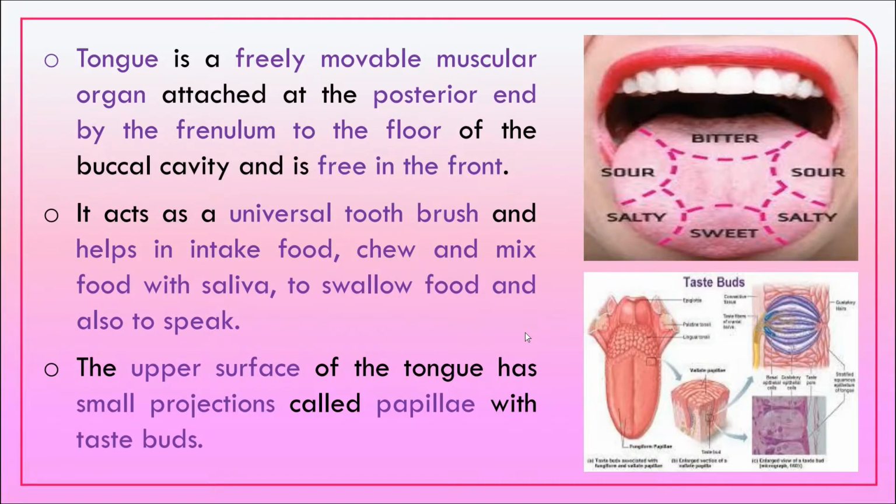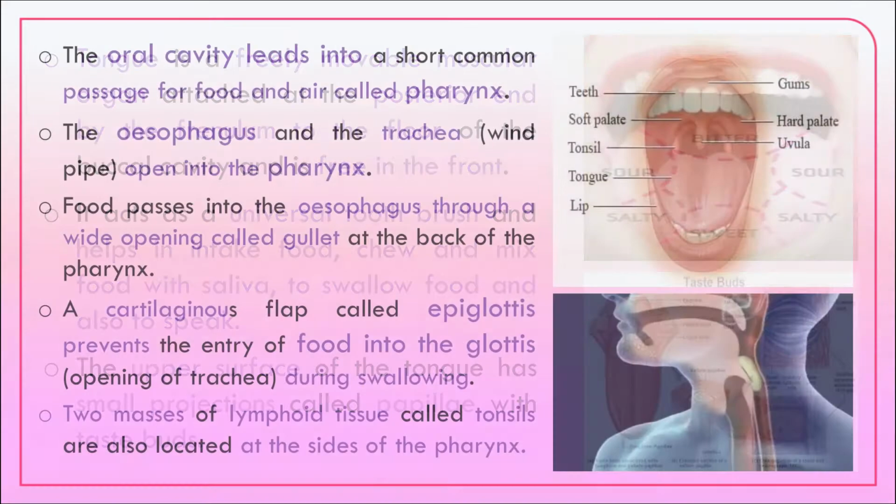Tongue is a movable muscular organ attached at the posterior end by the frenulum to the floor of the buccal cavity, and it is free in the front. It helps to take in the food, chew, mix with the saliva, swallow the food, and also aids in speaking. The upper surface of the tongue has small projections called papillae with taste buds.